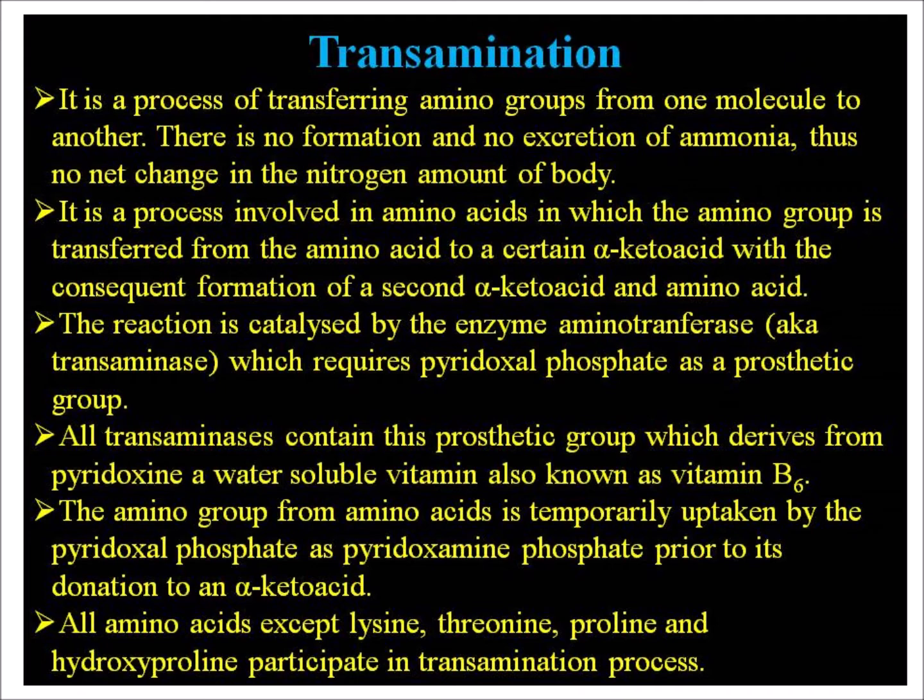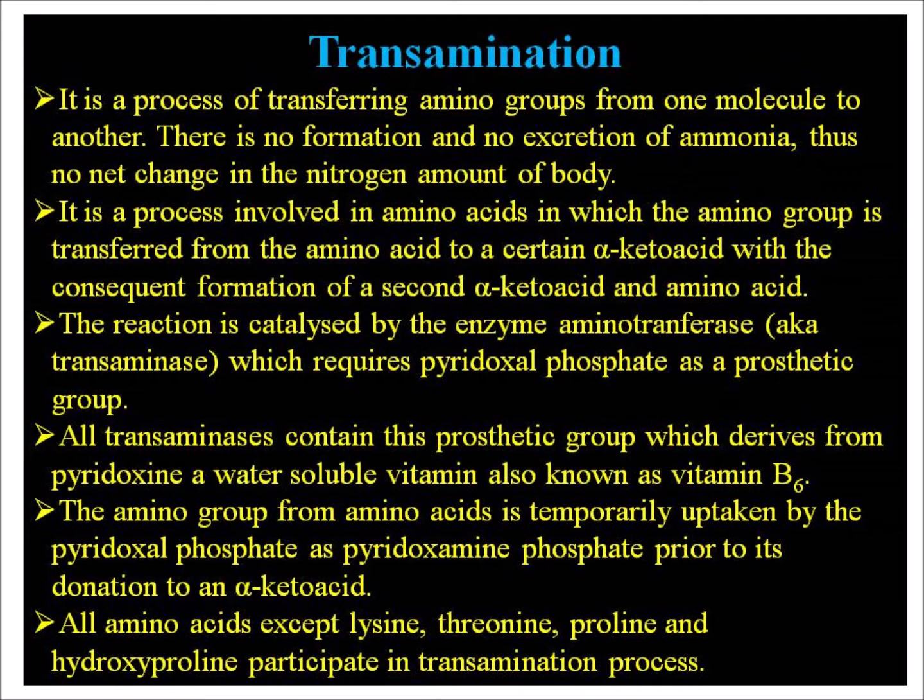Transamination is a process of transferring amino groups from one molecule to another. There is no formation and no excretion of ammonia, thus no net change in the nitrogen amount of the body. It is a process involving amino acids in which the amino group is transferred from the amino acid to a certain alpha keto acid, with the consequent formation of a second alpha keto acid and amino acid. The reaction is catalyzed by the enzyme aminotransferase, which requires pyridoxal phosphate as a prosthetic group. All transaminases contain this prosthetic group, which derives from pyridoxine, a water-soluble vitamin also known as vitamin B6.